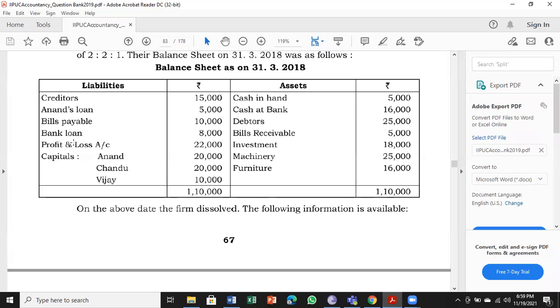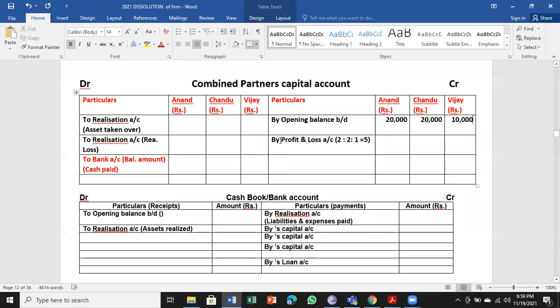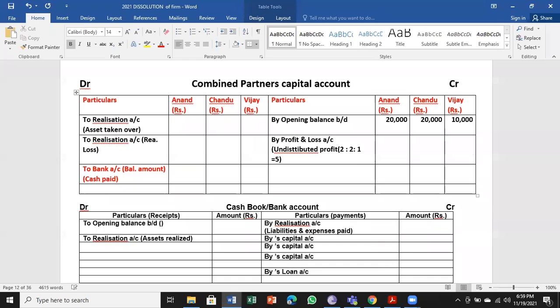Next, this profit and loss account 22,000. That profit and loss account is to be credited. It is an undistributed profit.